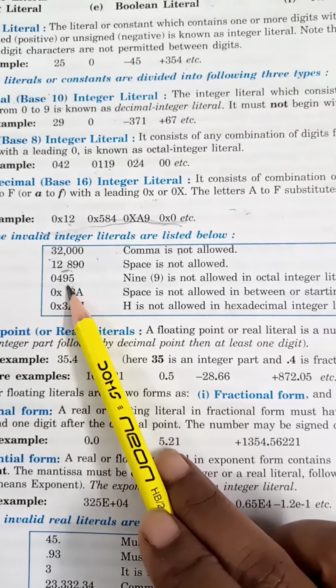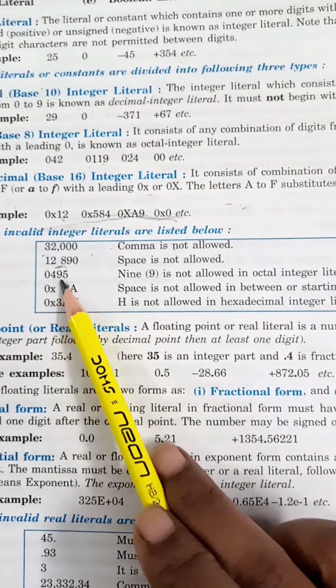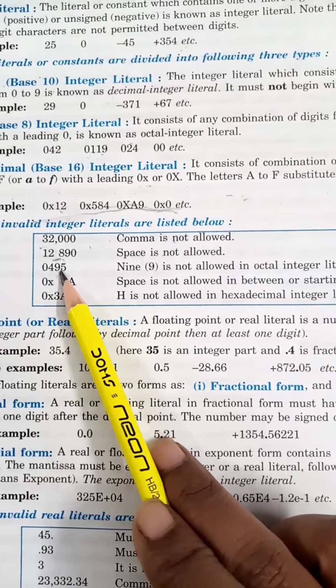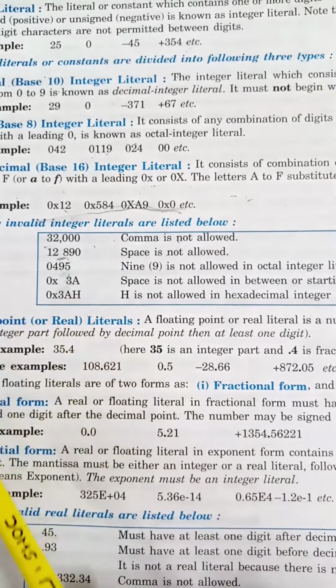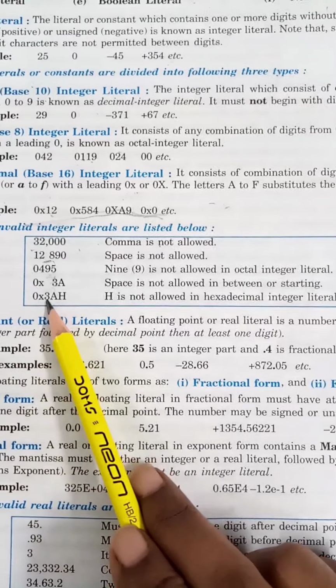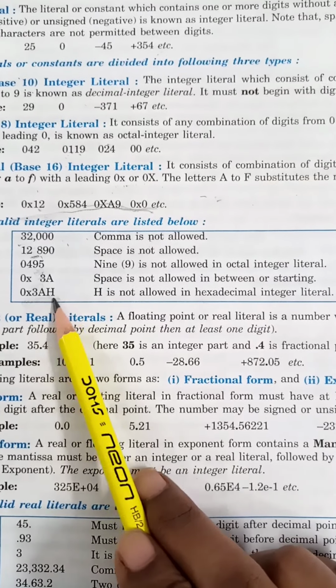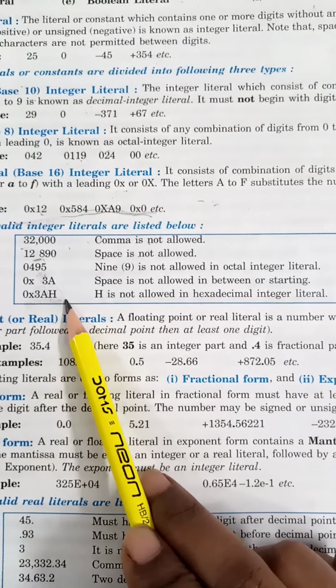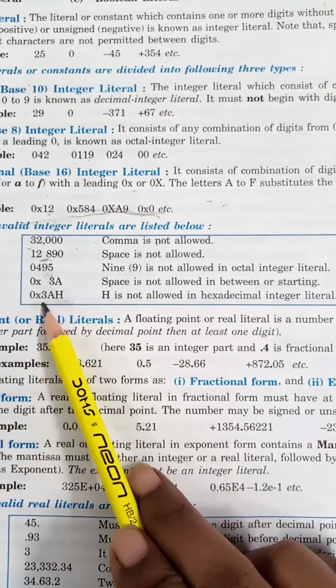This is invalid. If this is an octal integer literal, as the octal base is 8, digits from 0 to 7 are allowed. In this one space is not allowed, and in this one H is not allowed. In hexadecimal, only the alphabets from A to F can be there.